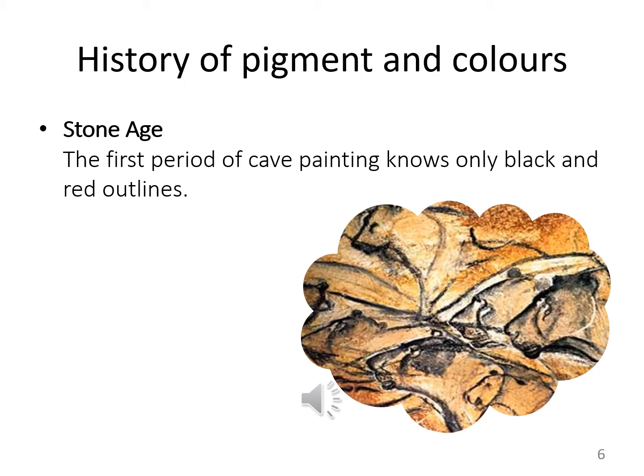So the Stone Age is the era of painting in which the first period of cave paintings are known only black and red outlines. So in this era, the painting which was known consisted of black and red outlines.